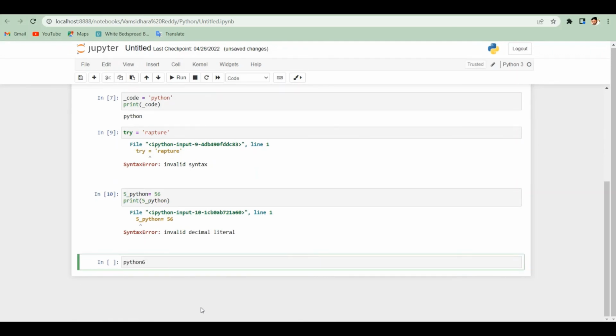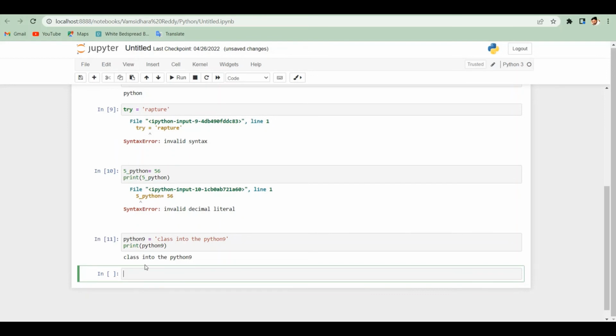We can use numeric values in between, like Python6, Python9 equals, I'm assigning class to that Python9, and I'm printing Python9.